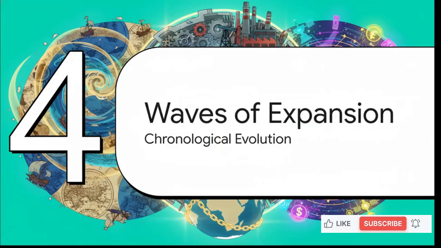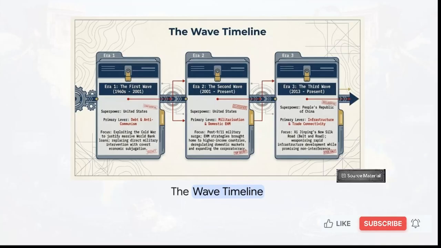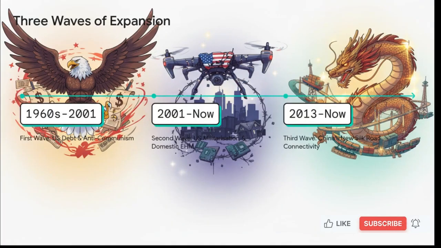Next up is Section 4, the three waves of expansion. We're looking at the chronological evolution here. So, how has this playbook actually evolved on the global stage? Over the last few decades, the dossier tracks a very distinct shift in tactics, transitioning away from a model dominated heavily by the United States toward a modern-day approach that is being heavily utilized by China. The sources divide this history up into three specific eras.